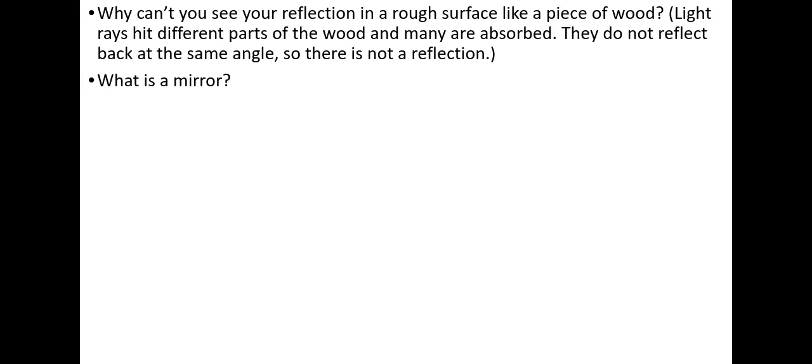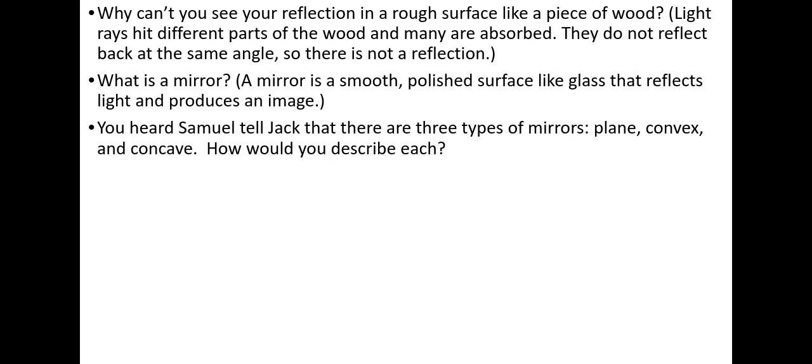Why can't you see your reflection in a rough surface like a piece of wood? Well, the light rays hit different parts of the wood and many are absorbed. They do not reflect back at the same angle, so there is not a reflection. What is a mirror? A mirror is a smooth, polished surface like glass that reflects light and produces an image.